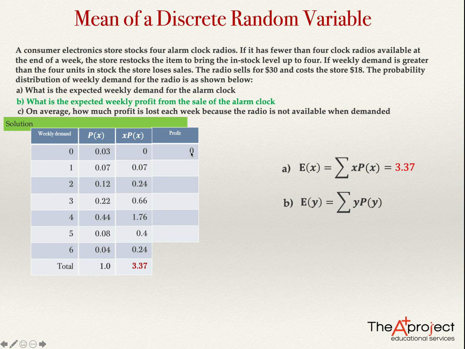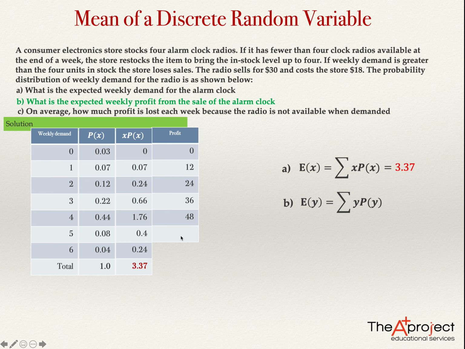So I'm going to type this as a possible value of a profit. Another value of the profit will be 12, and that happens when you sell 1 clock. Then 24 because you sell 2 clocks, so it will be 24, or 36, or 48 in the case.